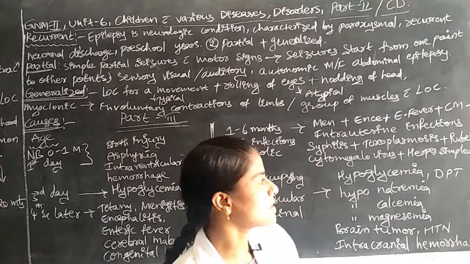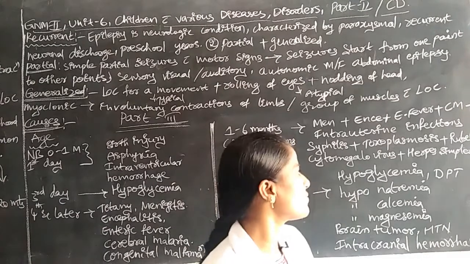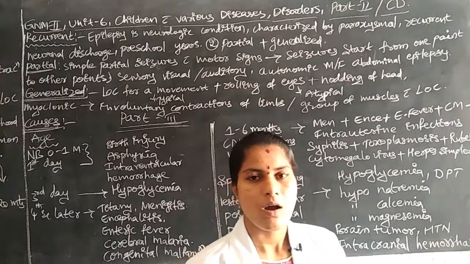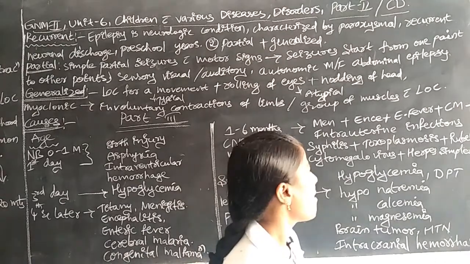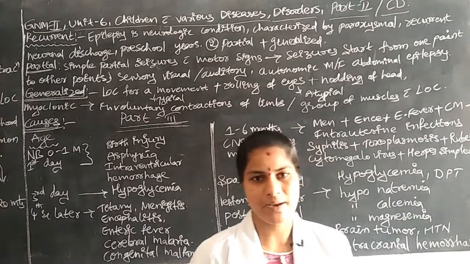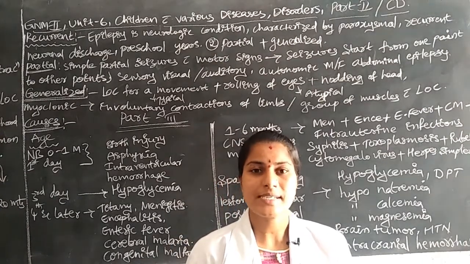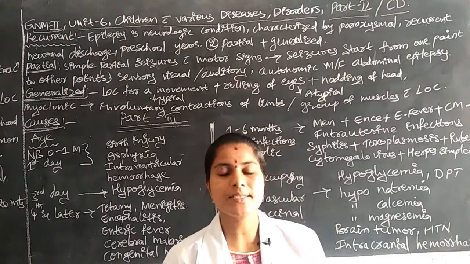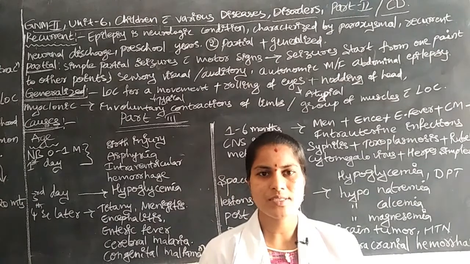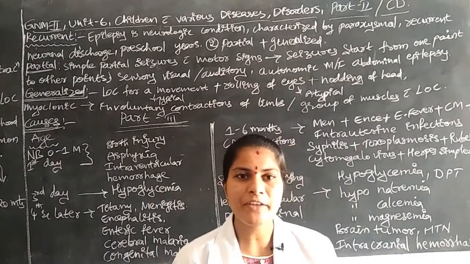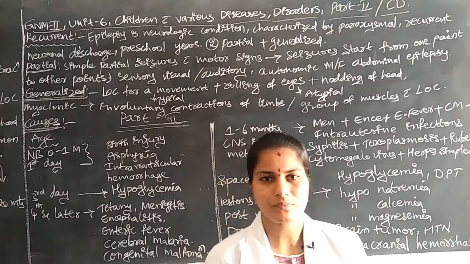Sometimes TORCH. What does TORCH mean? Toxoplasmosis, rubella, cytomegalovirus, or sometimes herpes simplex virus. Due to these viral infections the children may be affected by convulsive disorders. These are the reasons for abnormal functions in the brain.